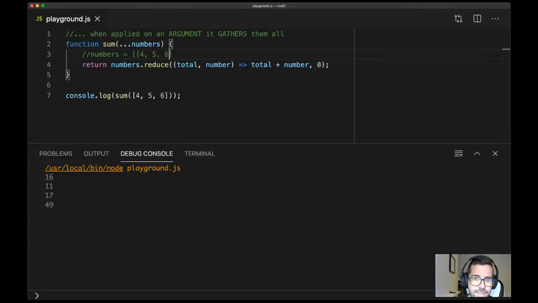That's correct. You see? That's strange, but that's correct. Look, if we got numbers, we got that. Yeah, easy. But if you gather, it's gonna bring them all. Why? Because what happens if we got other arguments like hello people? We can have that as well, right? So what's that gonna return? Numbers is gonna be hello people. You see, an array with all the arguments. The first argument will be the first element of the array. The second argument is going to be the second element of the array, regardless of whether it's a string, a boolean, or another array.